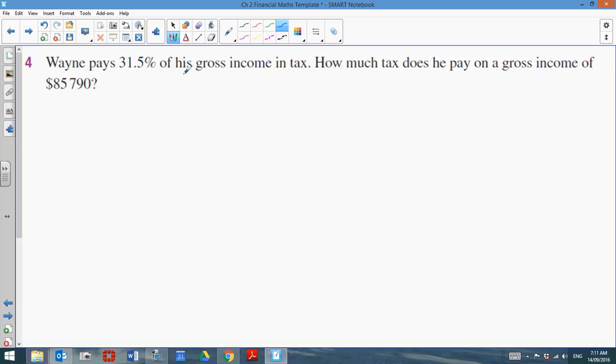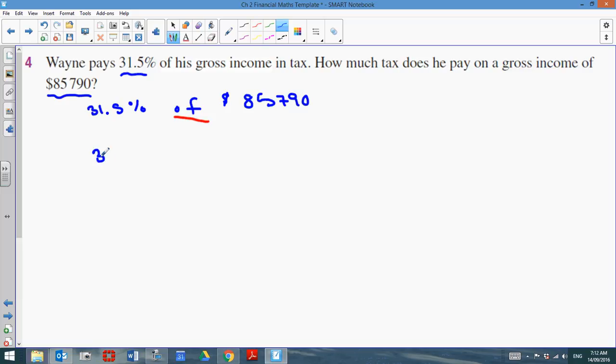Wayne pays 31.5% of his gross income in tax. How much tax does he pay on a gross income of $85,790? So he pays 31.5% of his gross income, and this is what his gross income is. So we want to find 31.5% of $85,790. So remember, of in math, meaning times.